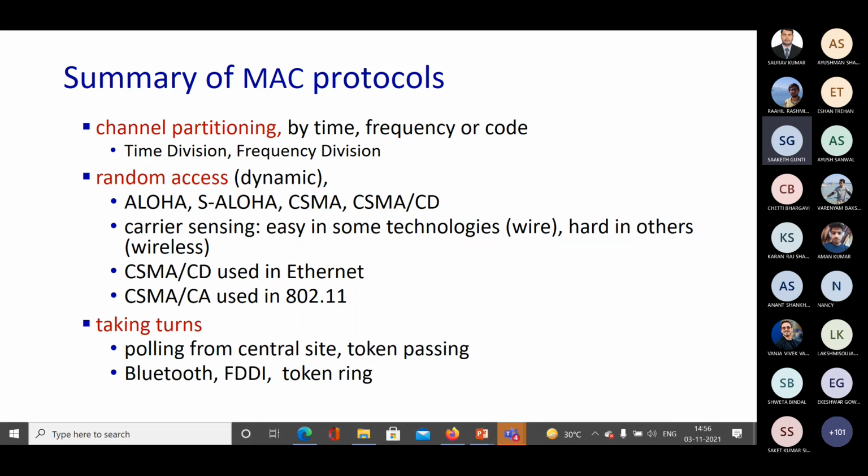Then we came to channel access, which is dynamic in nature. We have studied Aloha, slotted Aloha, CSMA and CSMA/CD. We have seen how Aloha works. There is no division of time into slots, so whenever there is some data, it is transmitted by the node. It leads to a very high number of collisions, but it is decentralized in nature.